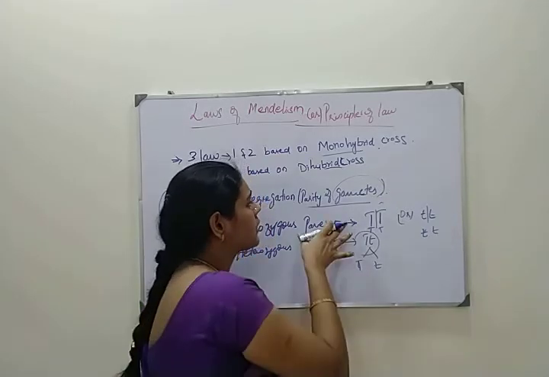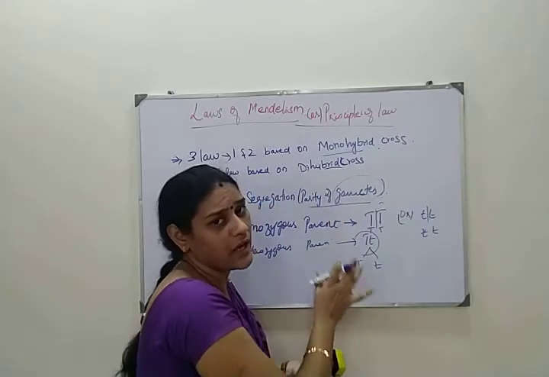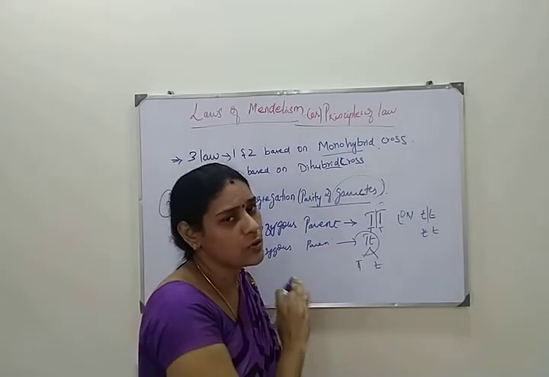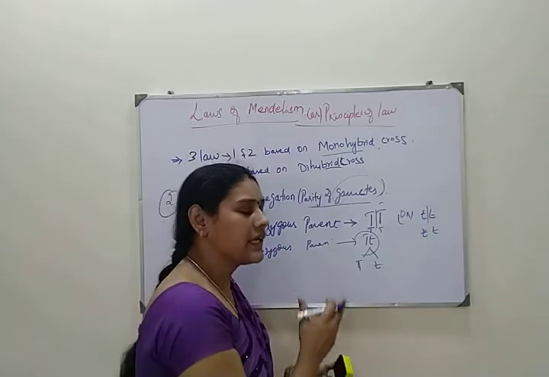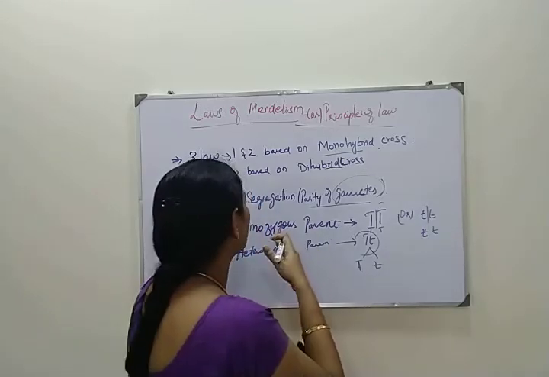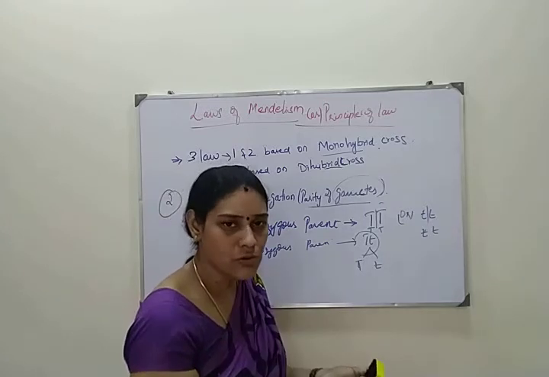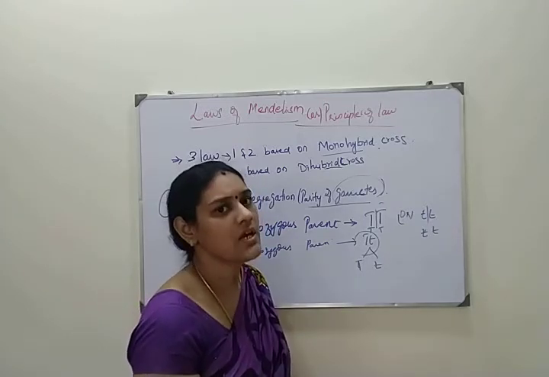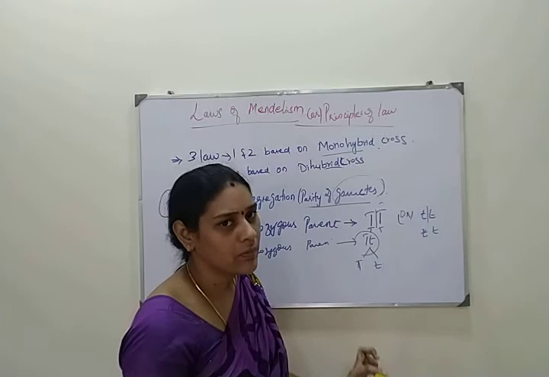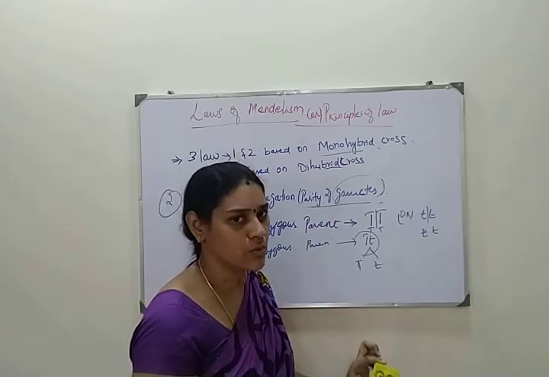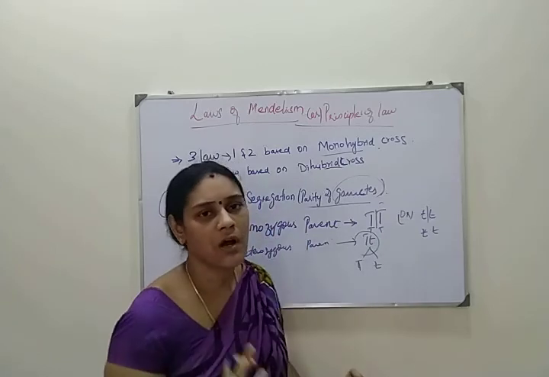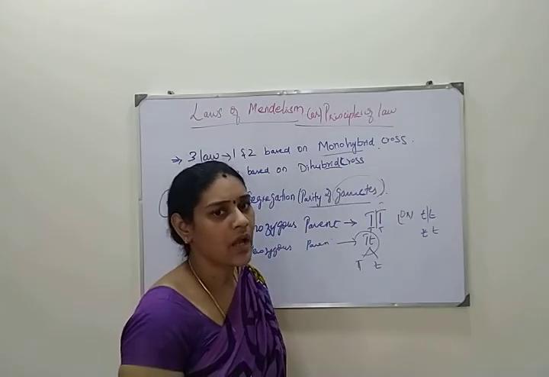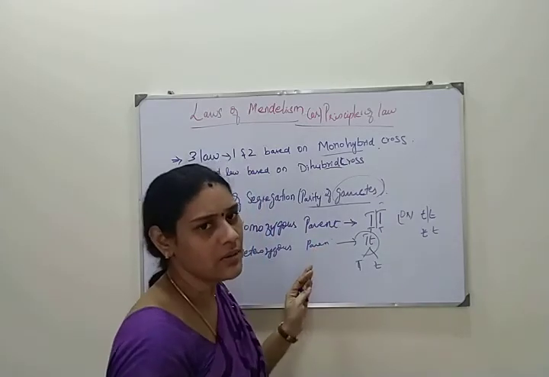Okay, so this law is mainly based on the monohybrid cross, and it does not suit the dihybrid or trihybrid cross. Like this, before we saw the law of dominance. The law of dominance also does not suit the dihybrid cross. It only suits the monohybrid cross. Based on the monohybrid cross only, Mendel built the law of segregation and the law of dominance. Okay, I think you would understand this. Okay, thank you.